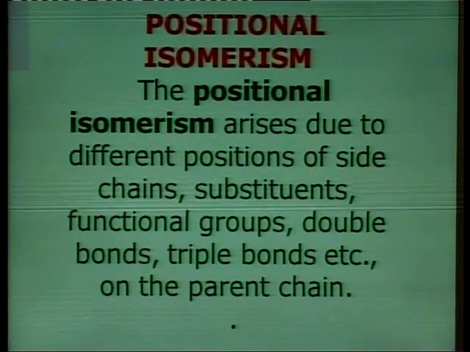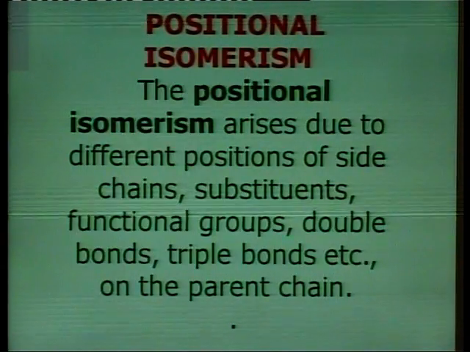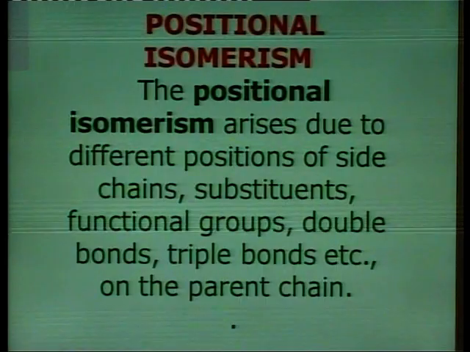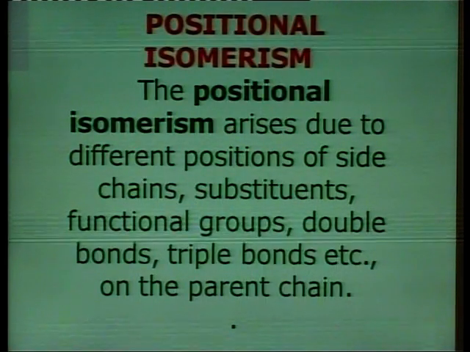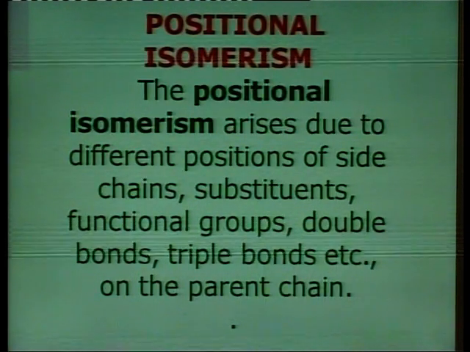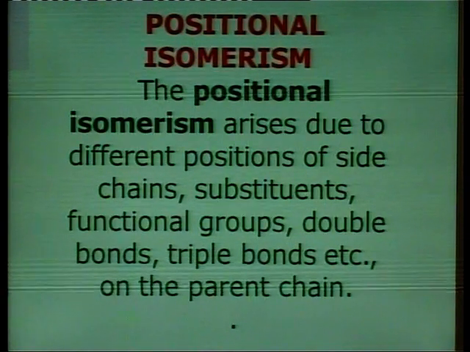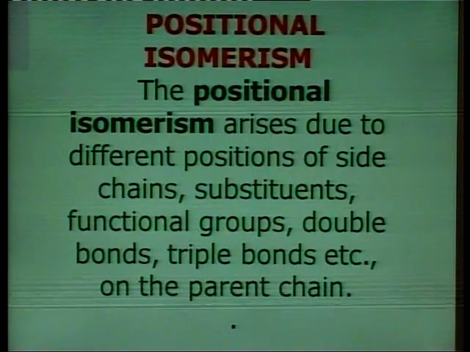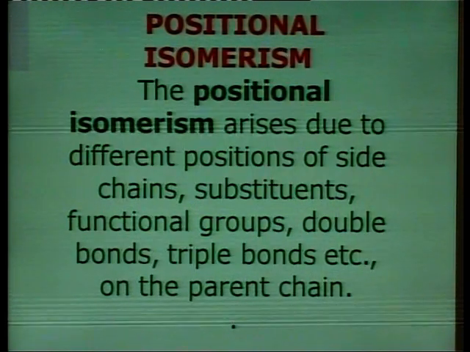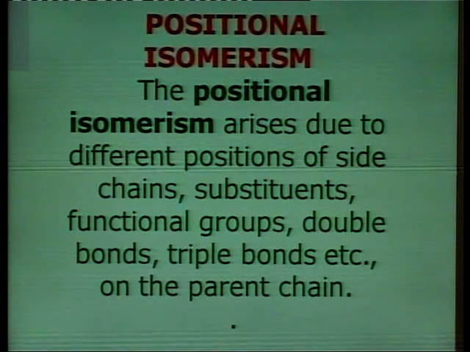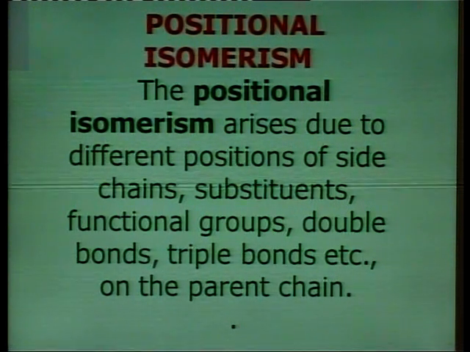The next is positional isomerism. Positional isomerism arises due to different positions of side chains, substituents, functional groups, double bonds, or triple bonds on the parent chain. So the position of the functional group is different in the isomers.